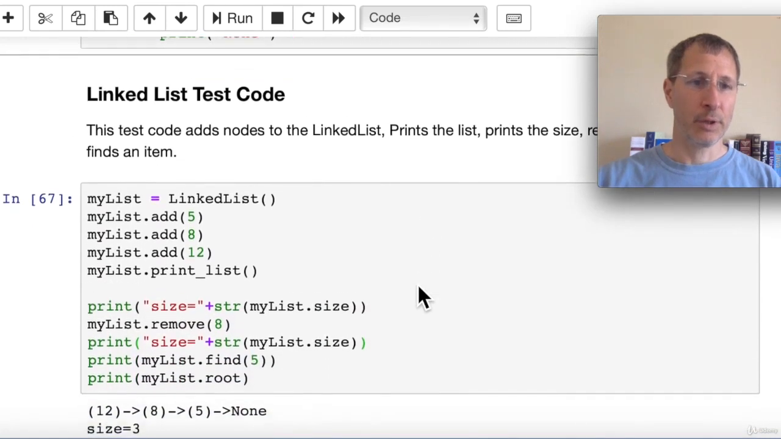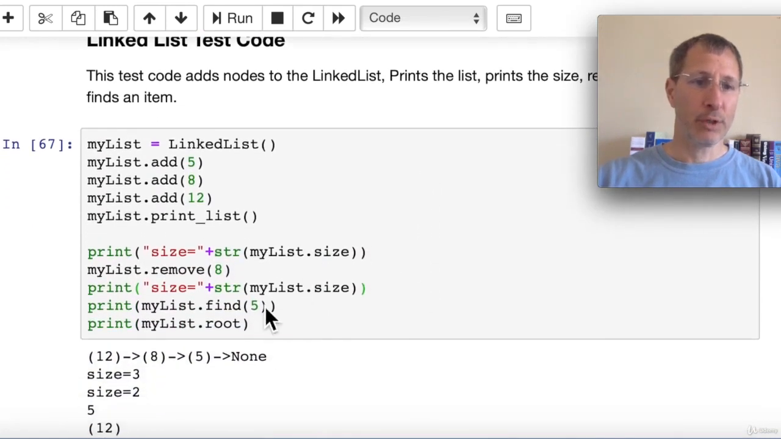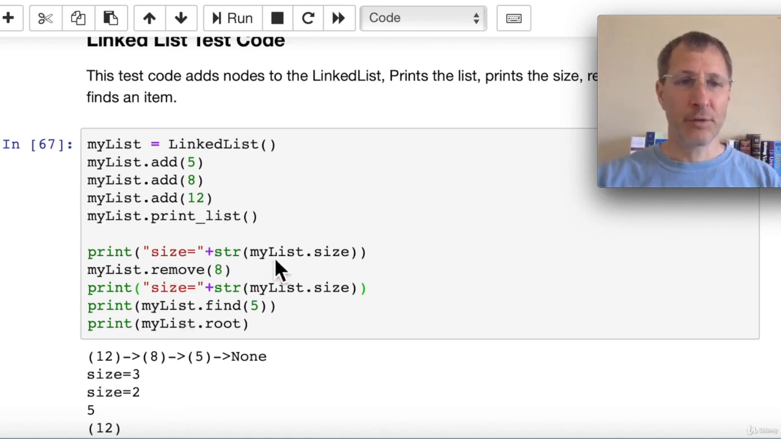So here's our test code. We test a variety of different operations. Here's what a printed list looks like. Our string representation of a node is just the value in parentheses, and then we put an arrow between them in our print function. So we'll create a new list called myList. We'll add a few items to it, and then we'll print the list, and you can see what we get here. And then we can print the size of the list.